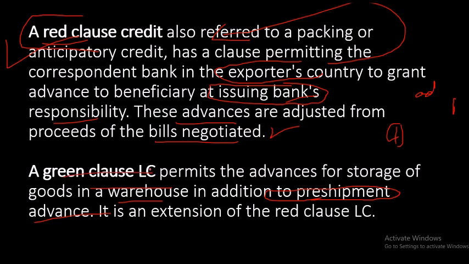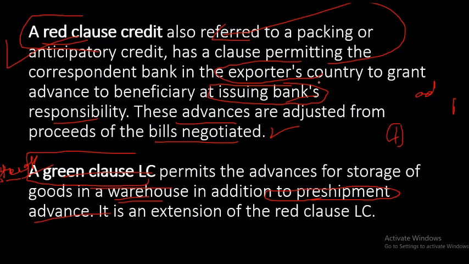And what is green clause? In green clause, they need the money just for storage. Okay, they have to store the goods, keep them for some time, and then they will do the shipment. So they need the money for storage, for the warehouse, where they have to pay rent, etc. That purpose advance is given. That is called green clause. In both cases, it is the issuing bank's responsibility. Issuing bank means the foreign country bank, Standard Chartered Bank.